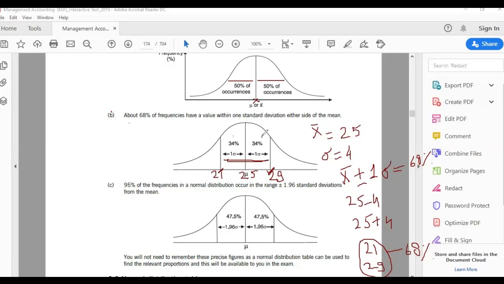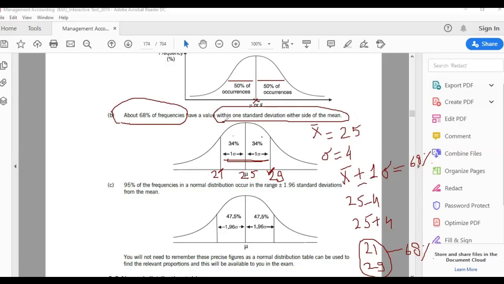For normal distribution, this is a characteristic. We say that approximately, on average, 68% of frequencies have a value within one standard deviation. This is one of the characteristics of normal distribution.